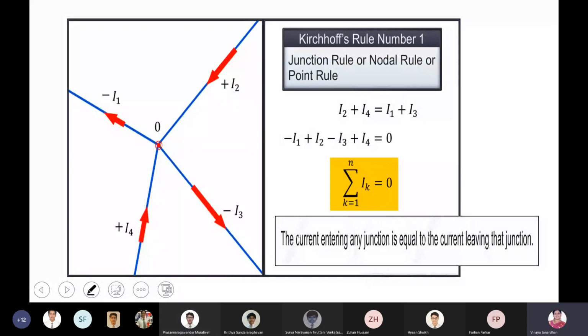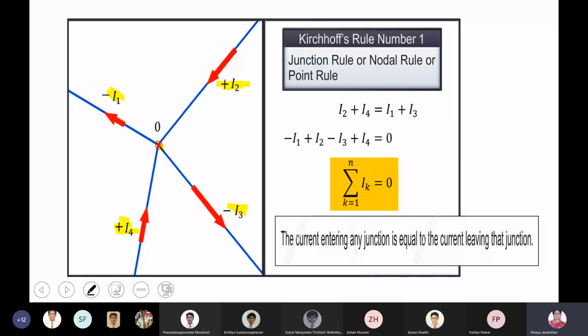Suppose you have a junction where four different wires are connected at point O. Currents I2 and I4 are flowing towards the junction. I3 and I1 are flowing away from the junction. So the total current entering the junction must be equal to the total current leaving the junction, right, boys? This is the current law.